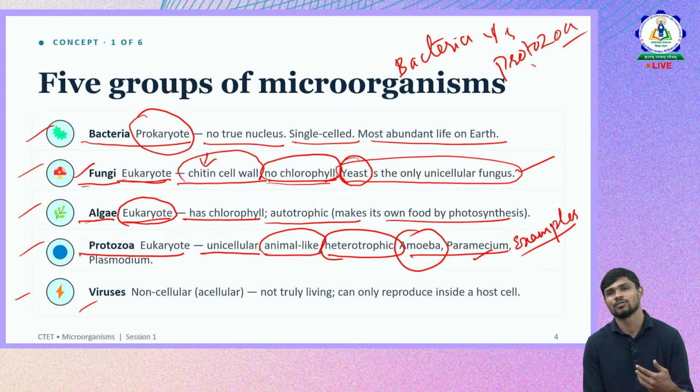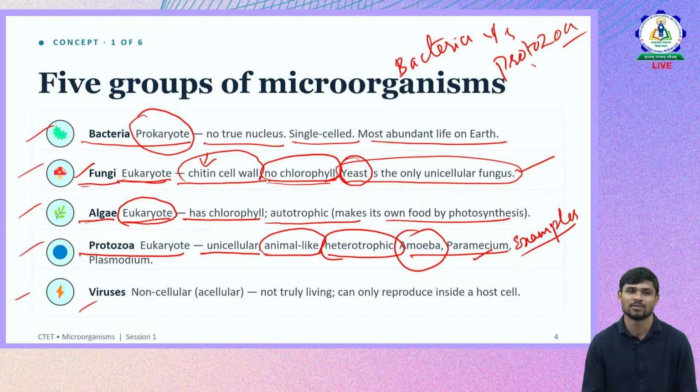Saprophytic nutrition is also one type of heterotrophic nutrition, but how animals depend on other organisms and how fungi depend on other organisms, there is a lot of difference. Animals depend on plants and other animals which are living, whereas fungi completely depend on dead and decaying organisms. So that is the main difference between fungi and protozoa and why they are kept in two different categories, though they both follow heterotrophic nutrition.